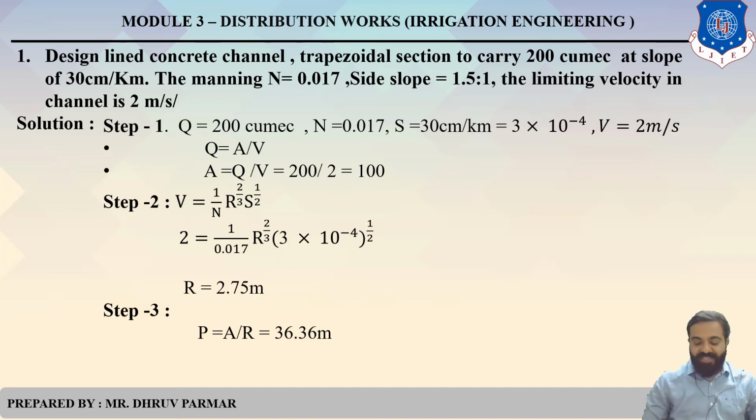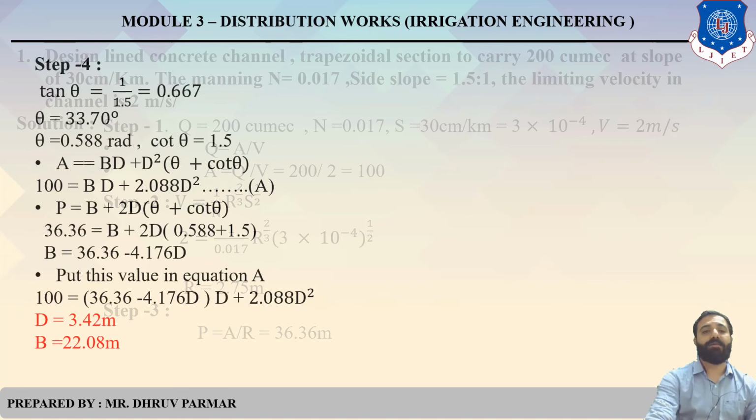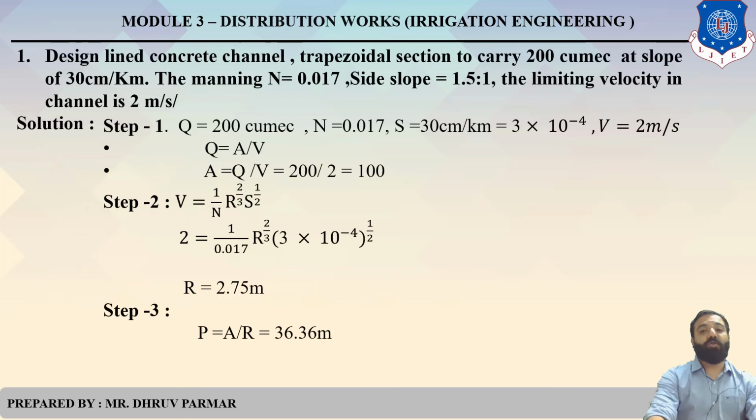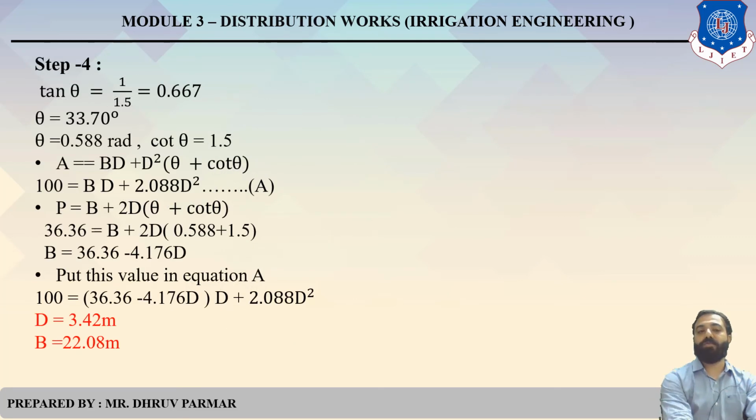Then step 3: P equals A by R. We have area, we have R. Put in this equation, so we get the perimeter. Then step 4: side slope is given 1.5 horizontal to 1 vertical. So you know that tan theta equals 1 upon 1.5. Clear? Means V upon H. Remember that, V upon H. So tan theta equals 0.667.